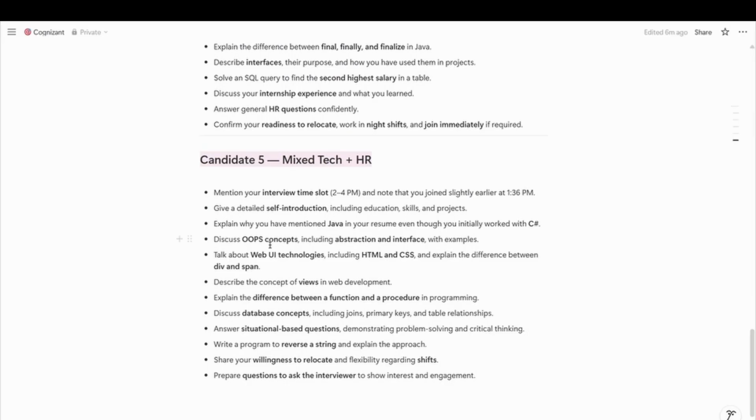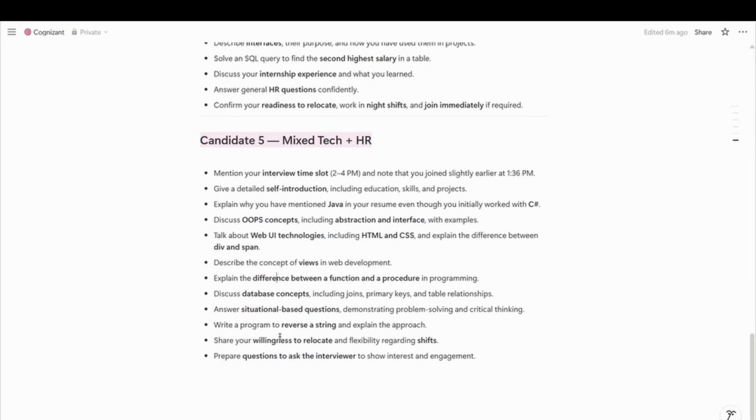After that, OOPS concepts were asked, like abstraction and interface. He mentioned web UI technologies like HTML and CSS, so he got questions from that as well, like the difference between div and span. Also, the concept of views in web development was asked to describe. Then, the difference between function and procedure in programming. That was a unique question. And then some database concepts like joins, primary key, and table relationships.